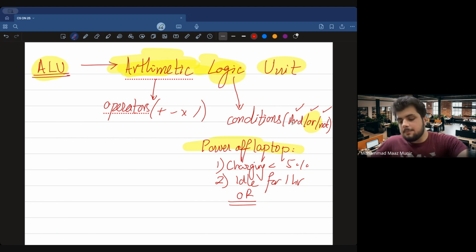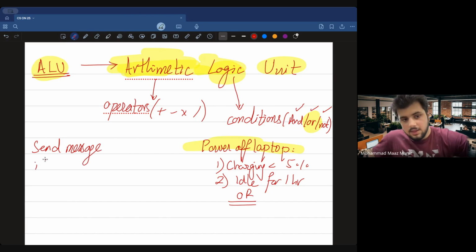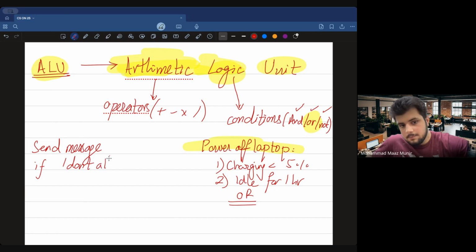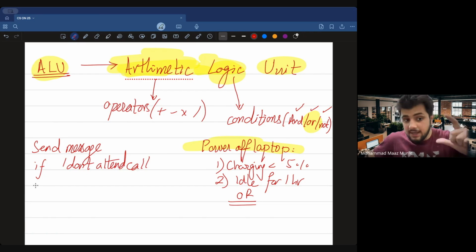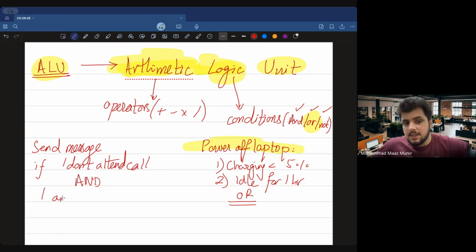If I am like, maybe send message, when send message, if let's say I don't attend a call and also, अब देखो, AND, अब इसमें क्या बात आ गई, and I am also busy. So if I am in a scenario where I am also busy and I am unable to attend a call, so I might ask the computer to automatically send a message कि यार I will call you later.